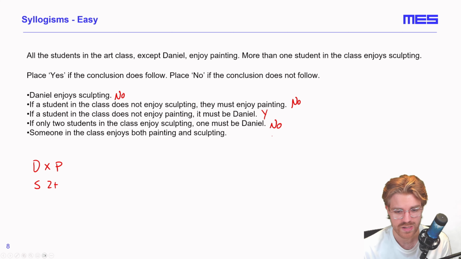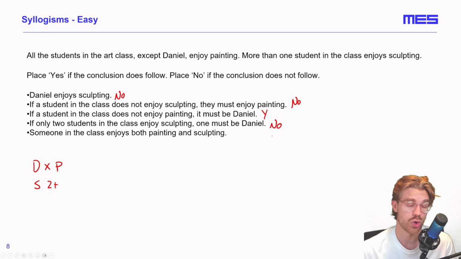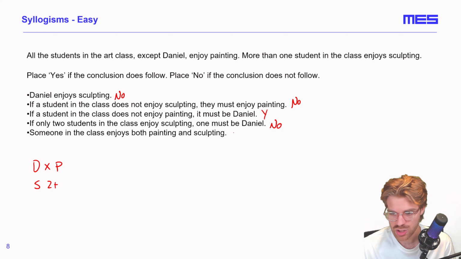And then number five, someone in the class enjoys both painting and sculpting. We know that this must be true. Even if Daniel is one of those individuals that enjoys sculpting and doesn't enjoy painting, we know that there are more than one students that enjoy the sculpting, and so that must mean there is someone else who does enjoy painting as well. So this conclusion does follow.